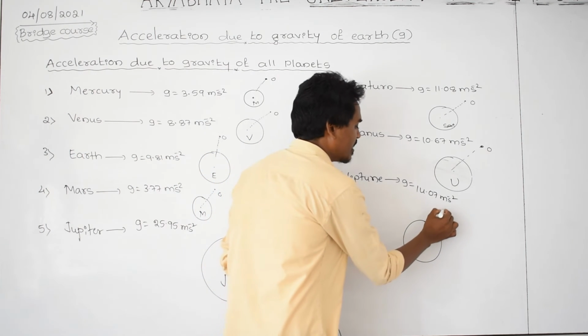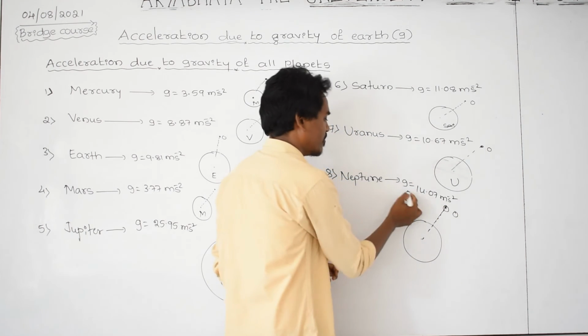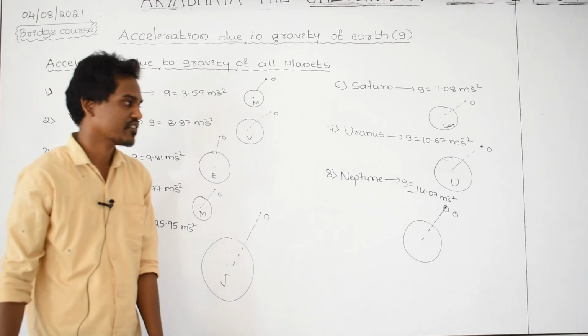Take an object to a certain height and leave it, and it is falling, and check its acceleration. It will become 14.07 meter per second square.